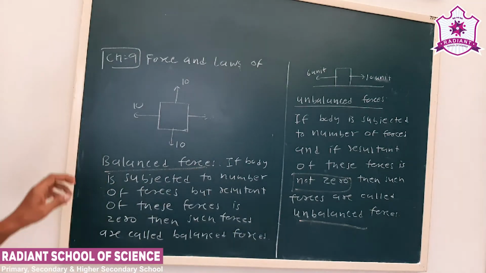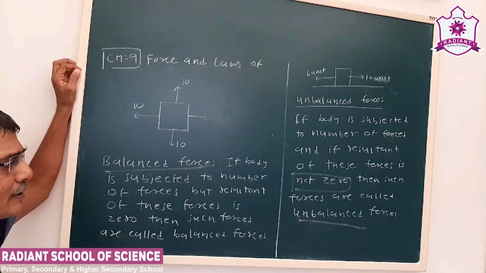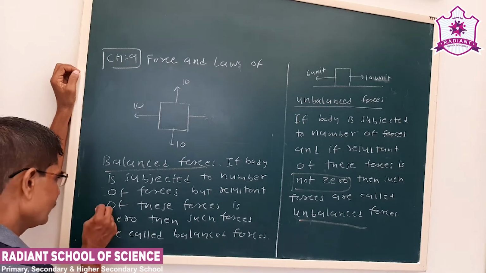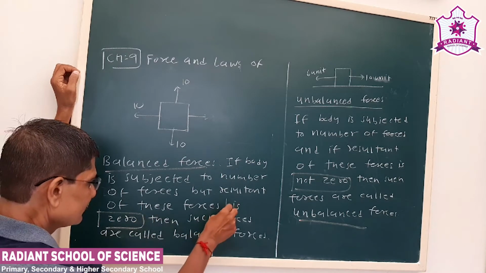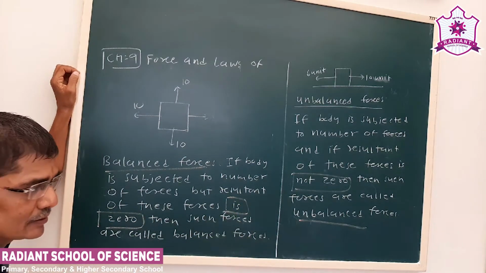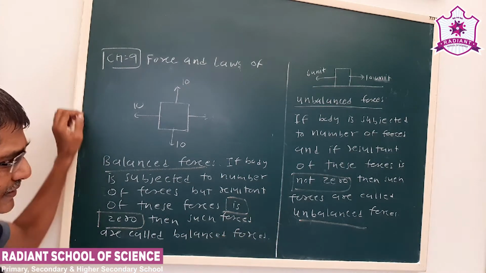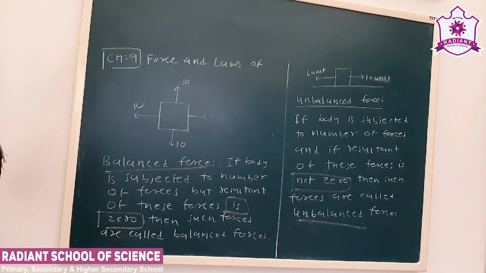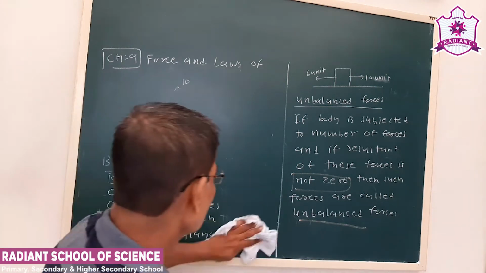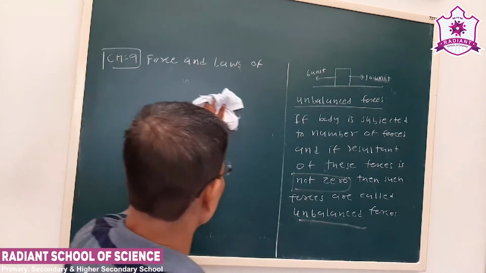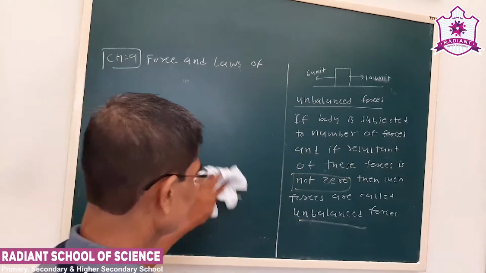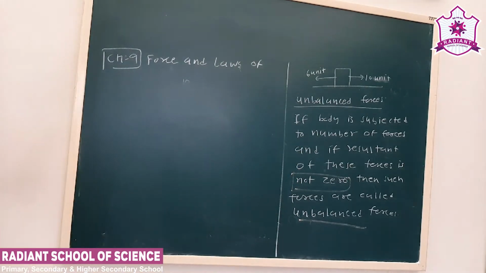Now what is a balanced force? The body is subjected to a number of forces but the resultant of these forces is 0, then such forces are called balanced forces. This is about the unbalanced force. Now, the word unbalanced has a lot of significance. For clarity, I write Galileo's law of inertia again.